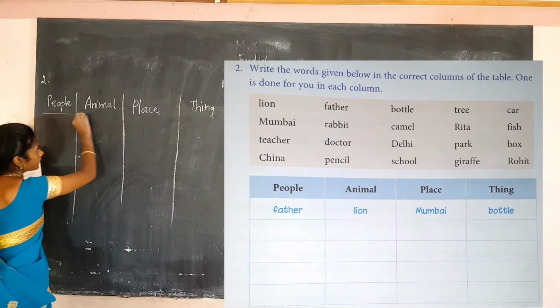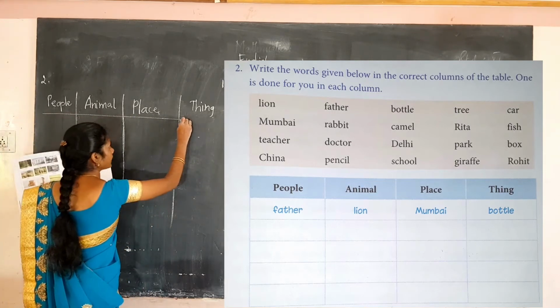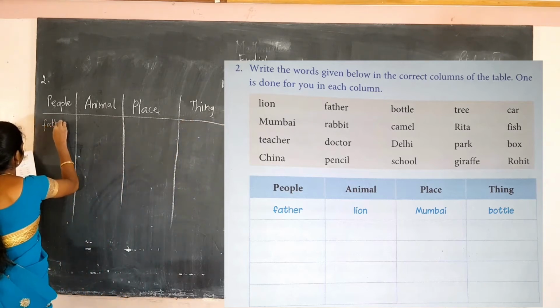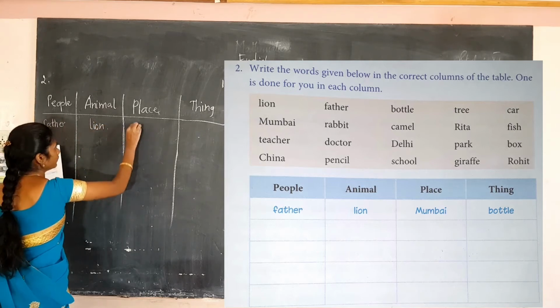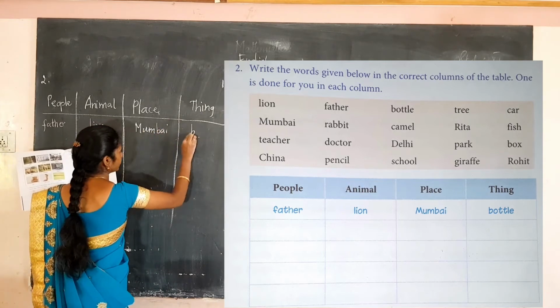Okay. Here what are the examples they have been given? One example each they have given: father, lion, Mumbai, bottle.